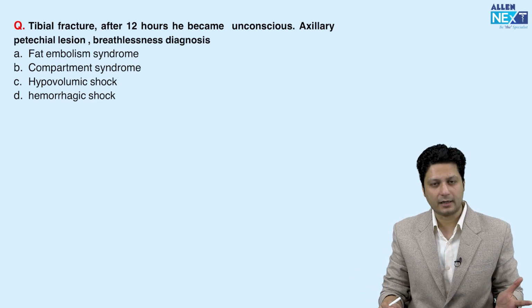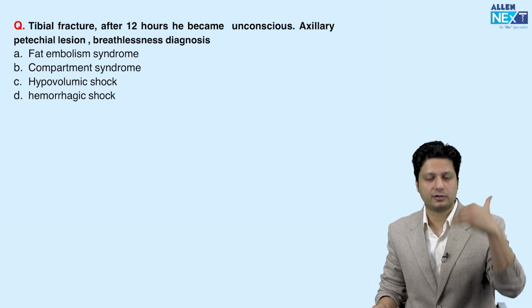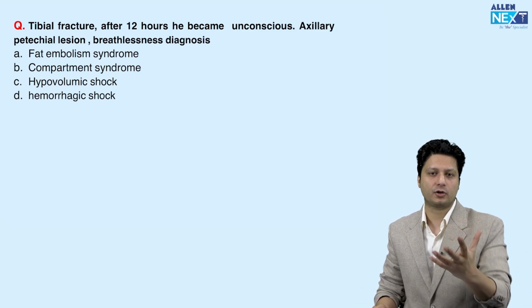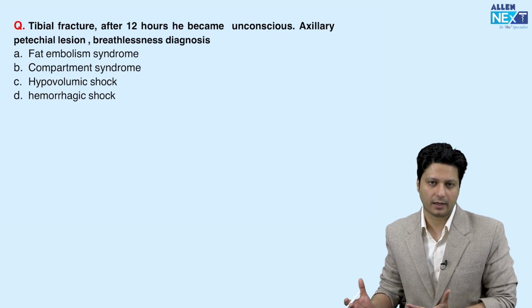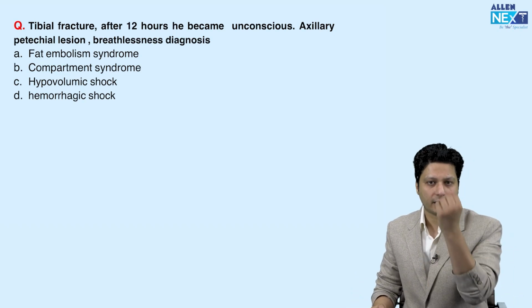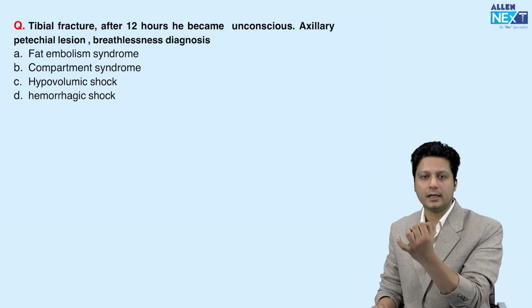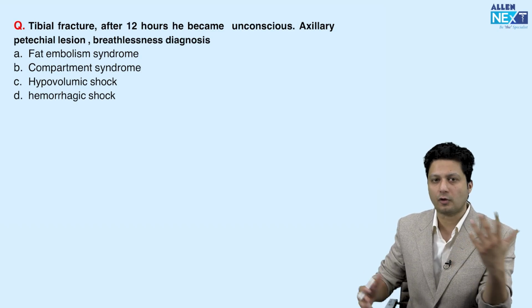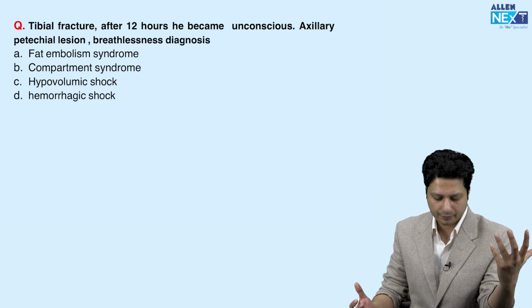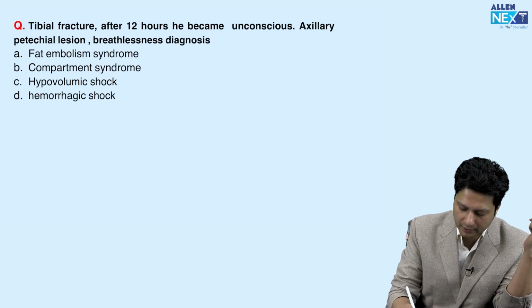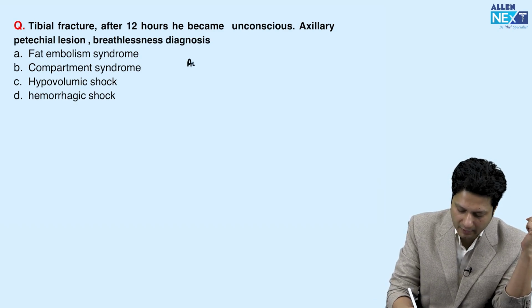Next. Again, a topic which we insist you have to go with, because it is a complication of fracture that you have to identify. What else is required in the question, when they have already mentioned petechiae, to make the diagnosis of fat embolism syndrome? What happens in fat embolism syndrome? Initially, there are alarming features.